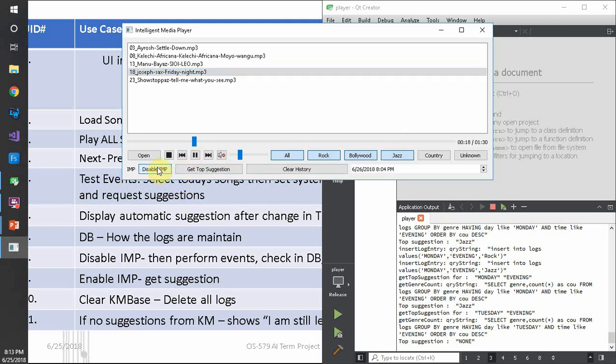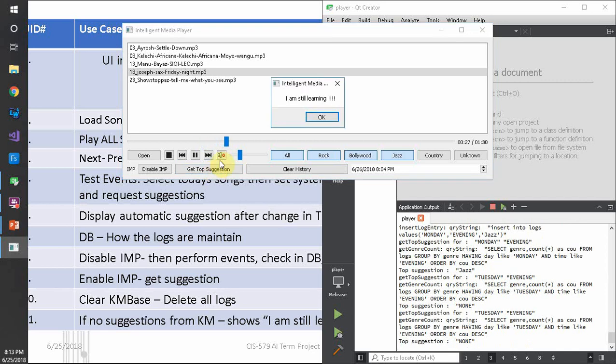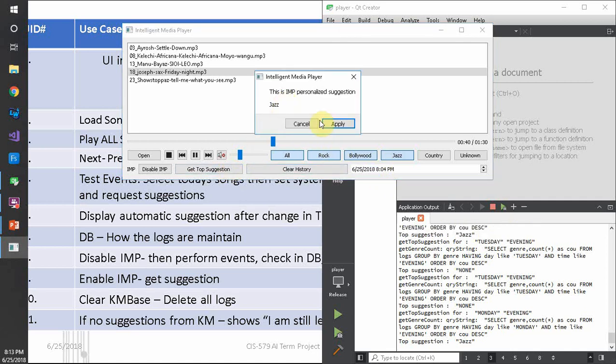When I enable it and ask for the top suggestion, the system gives the suggestion based on the last state of the knowledge base. It is saying I'm still learning because my date is 26th. Let's go back to 25th and get the top suggestion. It gives jazz. Let's apply.